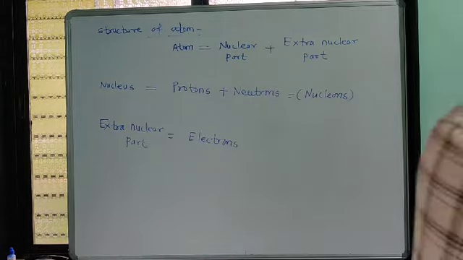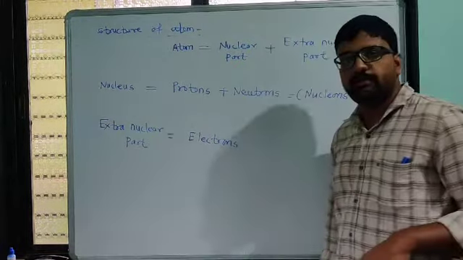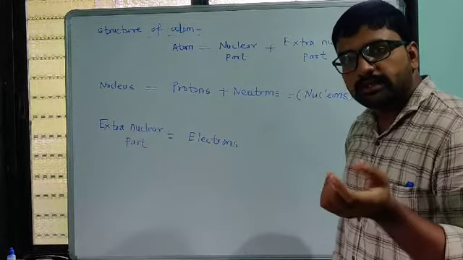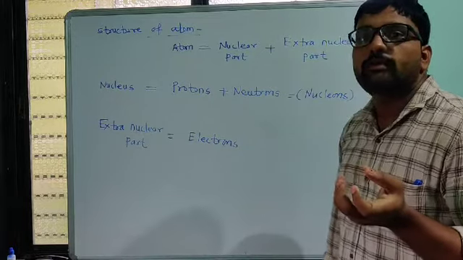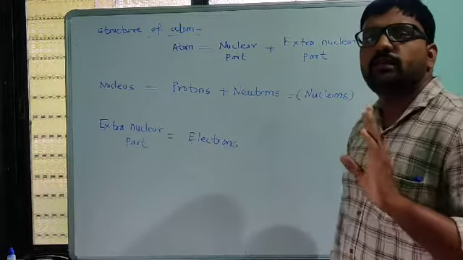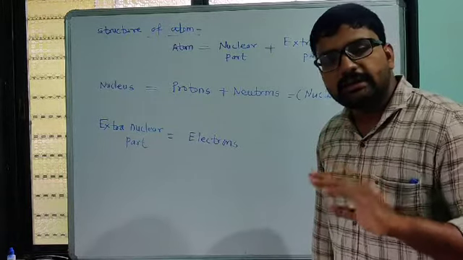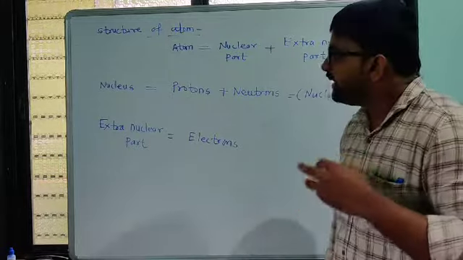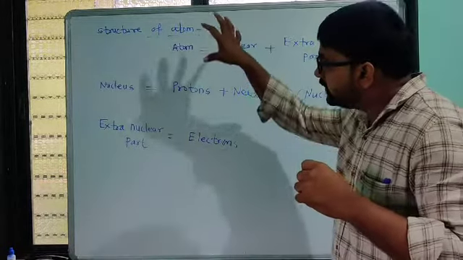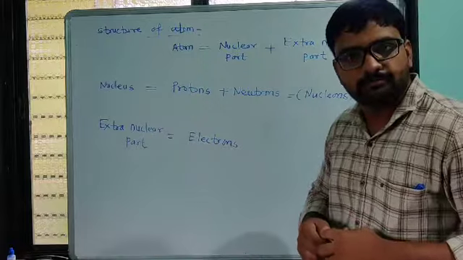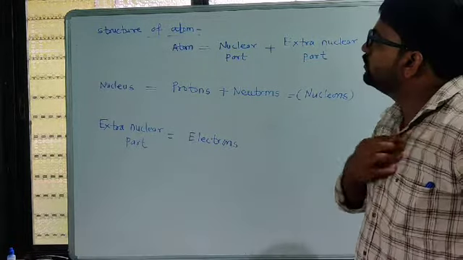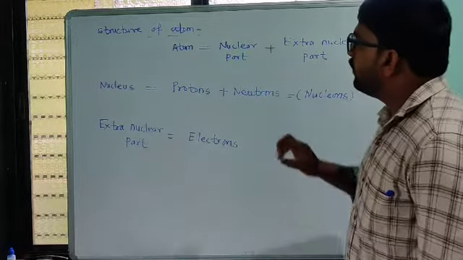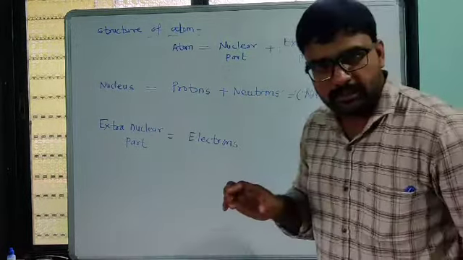So now we have to study the next topic, that is the structure of atom. After Bohr's atomic model, by using the branch of physics which is quantum mechanics, a deep study of the nucleus was carried out. Then after the total study of the atom, they made some predictions about what the structure of the atom will be. According to today's structure of atom, the atom is made up of two main parts.